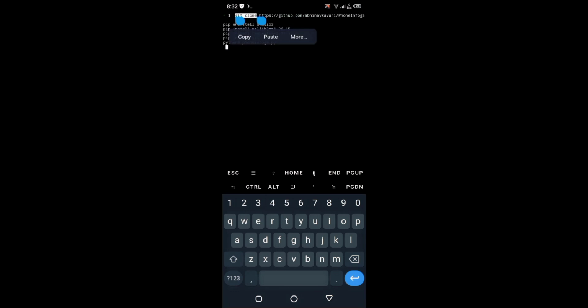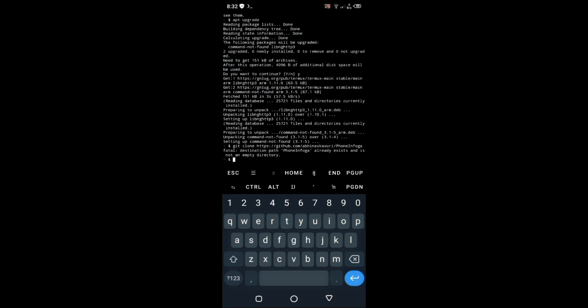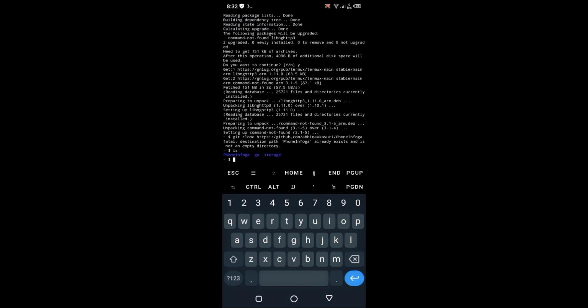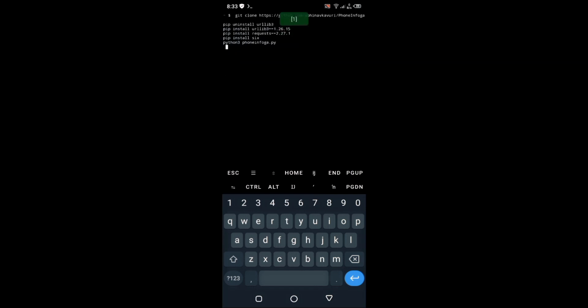First of all, you have to clone the tool. It says that it already exists, because you can see that PhoneInfoga already exists. If you have already installed pip, then you first have to uninstall it, because you also need the older version of pip for this PhoneInfoga version. So first you have to uninstall the version of urllib3 which you have already installed.